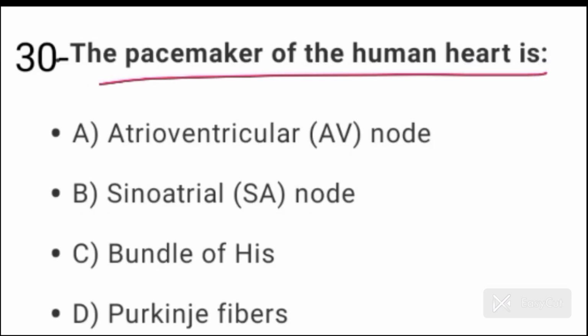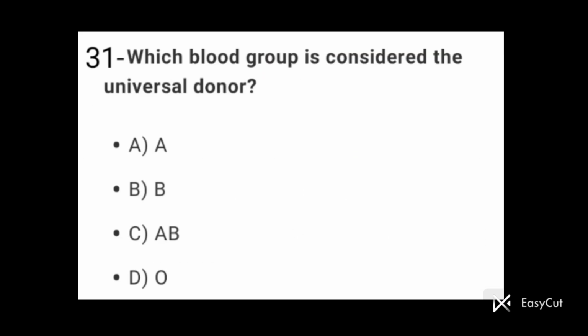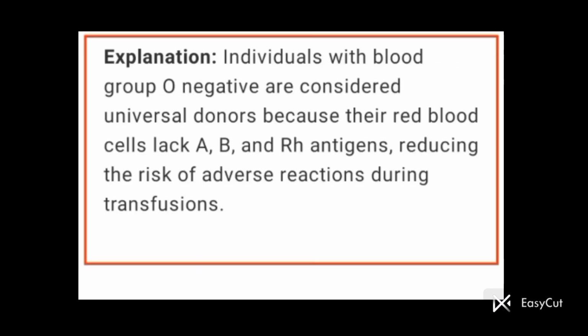क्वेश्चन नंबर 30. द पेस मेकर ऑफ ह्यूमन हार्ट इज साइनोएट्रियल नोड. ऐसे नोड, ऑप्शन बी इज द करेक्ट ऑप्शन फॉर क्वेश्चन नंबर 30. Question number 31. Which blood group is considered as universal donor? Universal donor is blood group O. So option D is the correct option here. Universal recipient जो blood group है वो तो A B है, but universal donor blood group है blood group O.